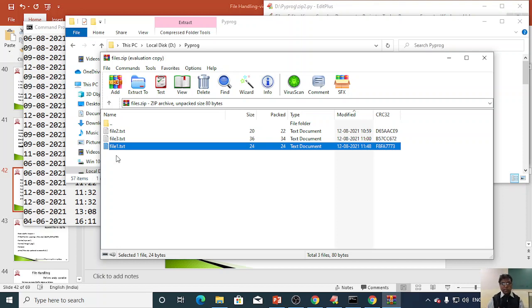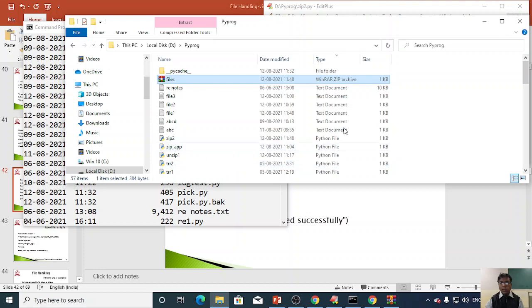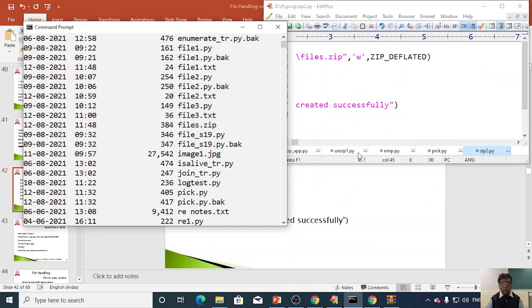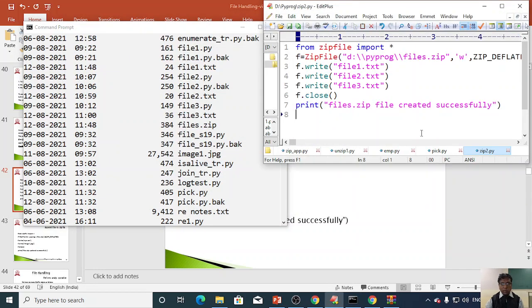Now you may ask, sir, if this zip file is already present, can I add some more files, and is it required to add only text files? No, not necessary. You can add any other type of files also. I added these text files only for test purposes.